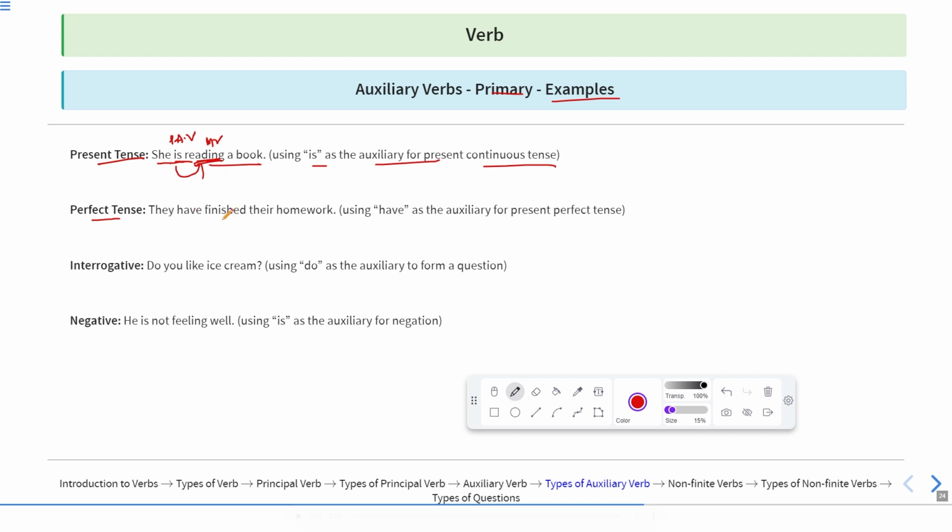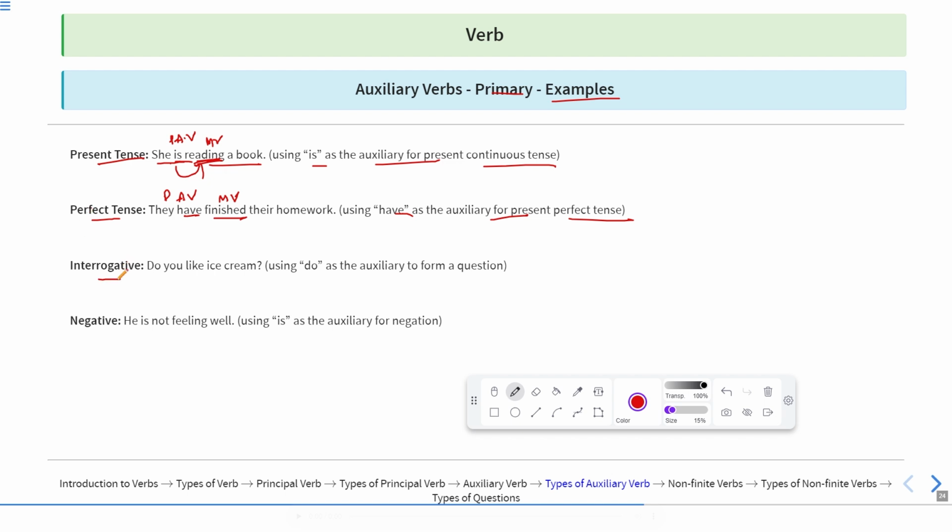Perfect tense: "They have finished their homework." Now finished is the main verb and have is the auxiliary or primary auxiliary verb. Now just by changing the primary auxiliary verb, the meaning of the sentence or the tense of the sentence will be changed, and using have is the auxiliary of present perfect tense.